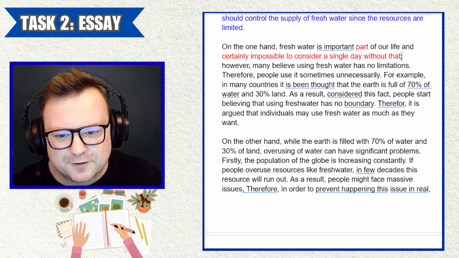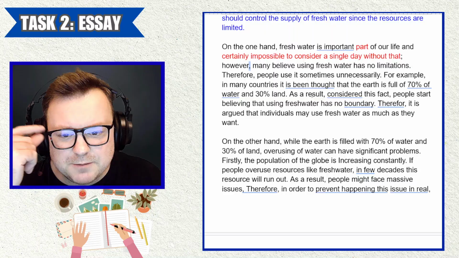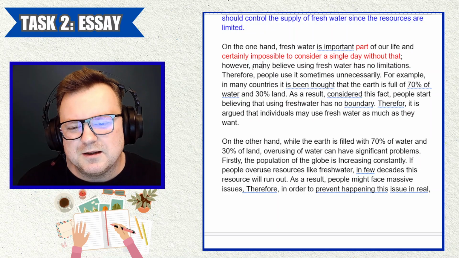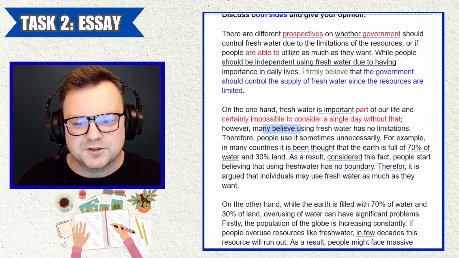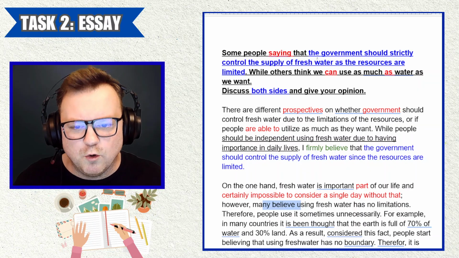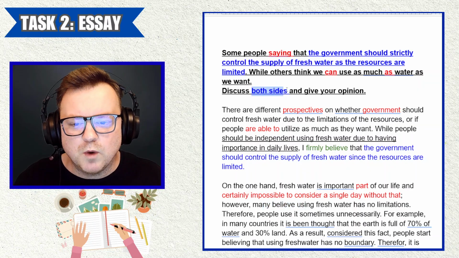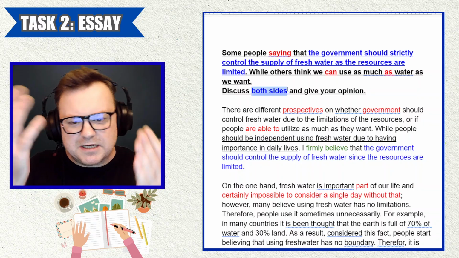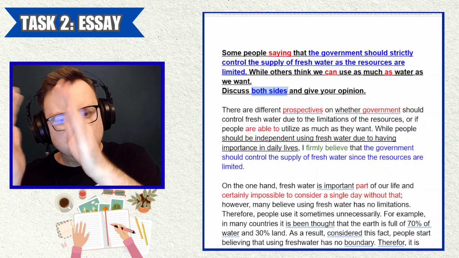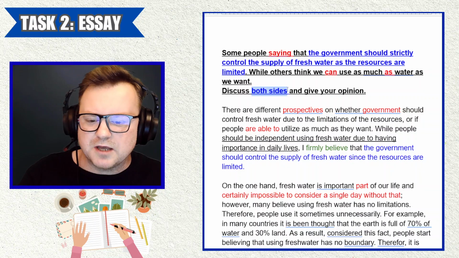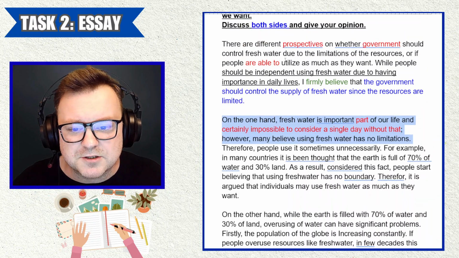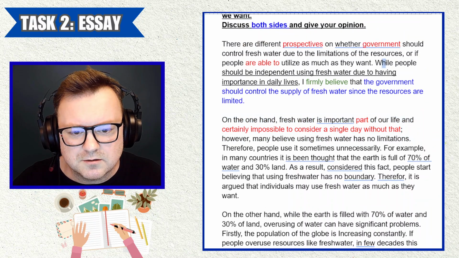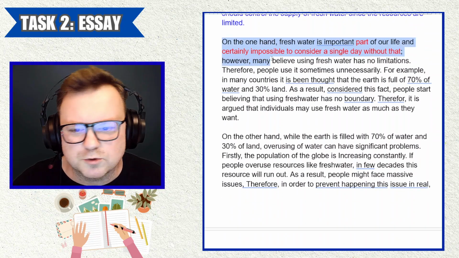Okay, semicolon, however, comma, good punctuation. However, many believe. Okay, but you're talking now about many believe. You're again balancing. On the one hand, fresh water is important. However, many people believe this is not the part to balance, right? This is your body paragraph. You want to spend all of your body paragraph explaining one of the sides. We don't want to balance in the body paragraph. Body paragraph one, one side; body paragraph two, the other side. You are balancing here. You've already balanced here. You're balancing again here, and you don't want to do that.